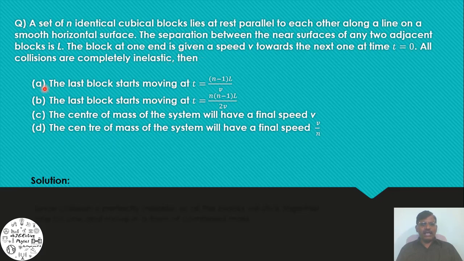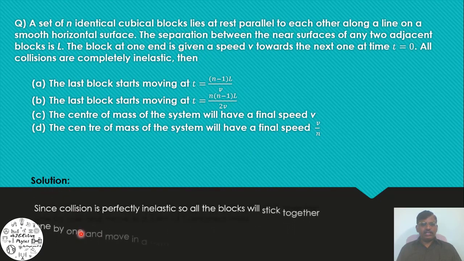Then option A: the last block starts moving at t is equal to n minus 1 into L by v. Option B: the last block starts moving at t is equal to n into n minus 1 into capital L by 2v. Option C: the center of mass of the system will have a final speed v. Option D: the center of mass of the system will have a final speed v by n. Then solution.